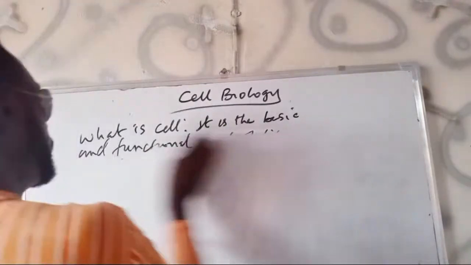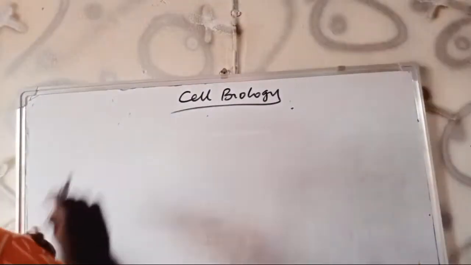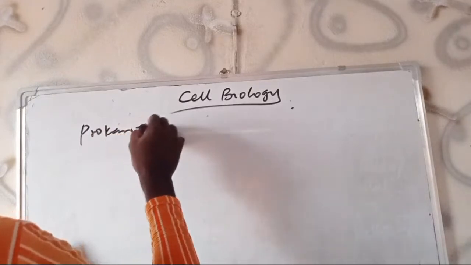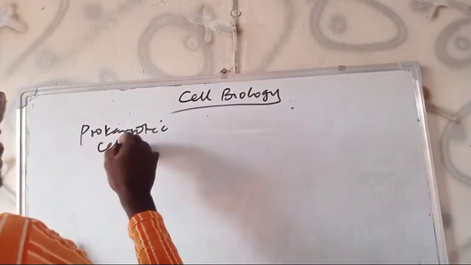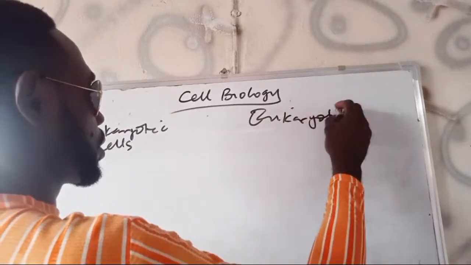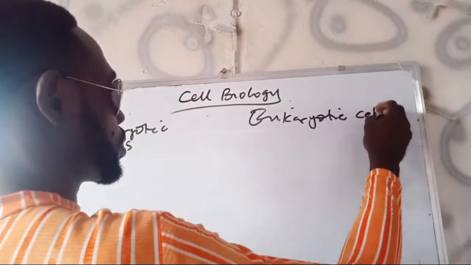Okay. So we want to see the differences between prokaryotic cells and eukaryotic cells.